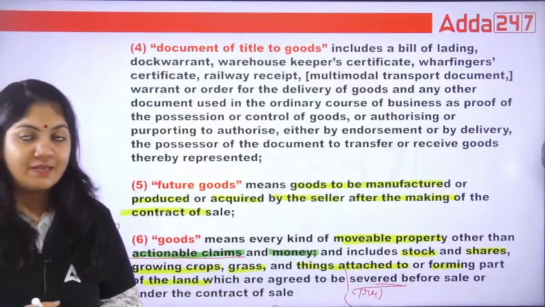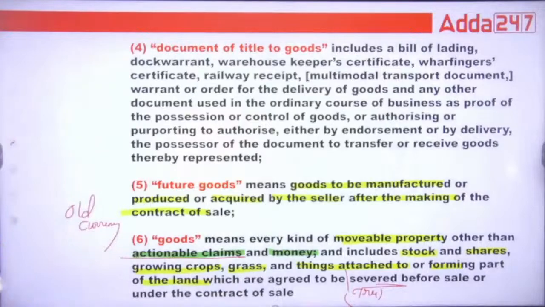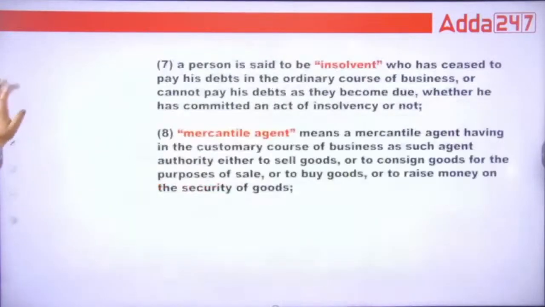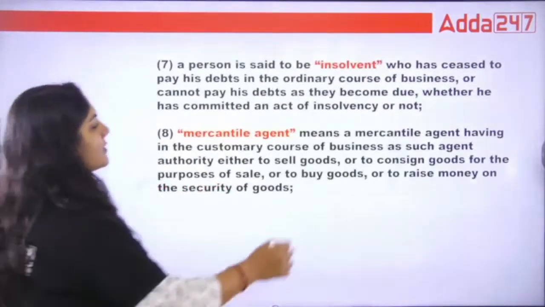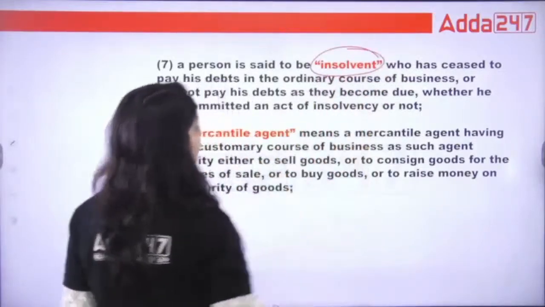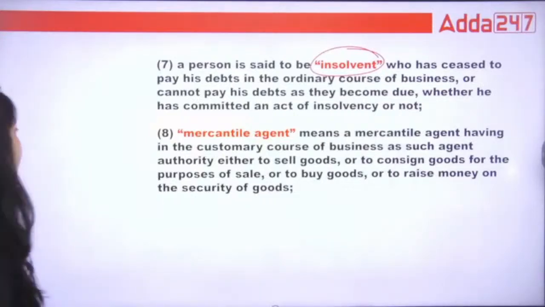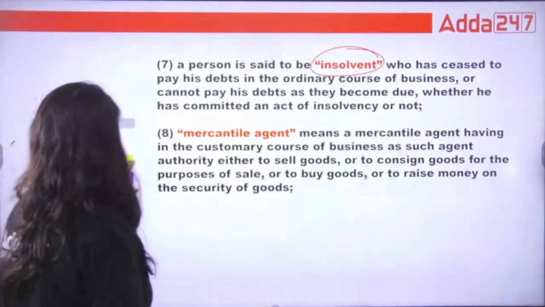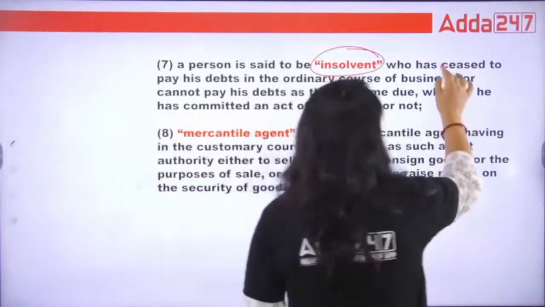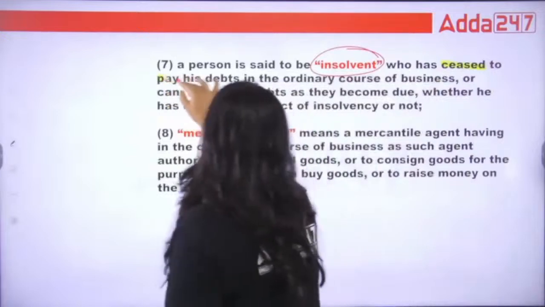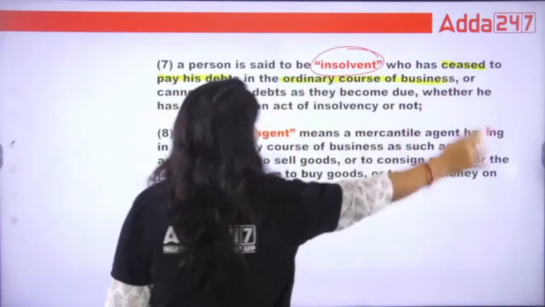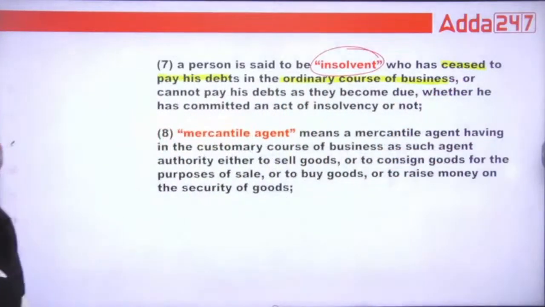So I think the definition is clear. See, next, what is insolvent? Insolvent means the person who has ceased to pay his debt in the ordinary course of business. That is called insolvent.